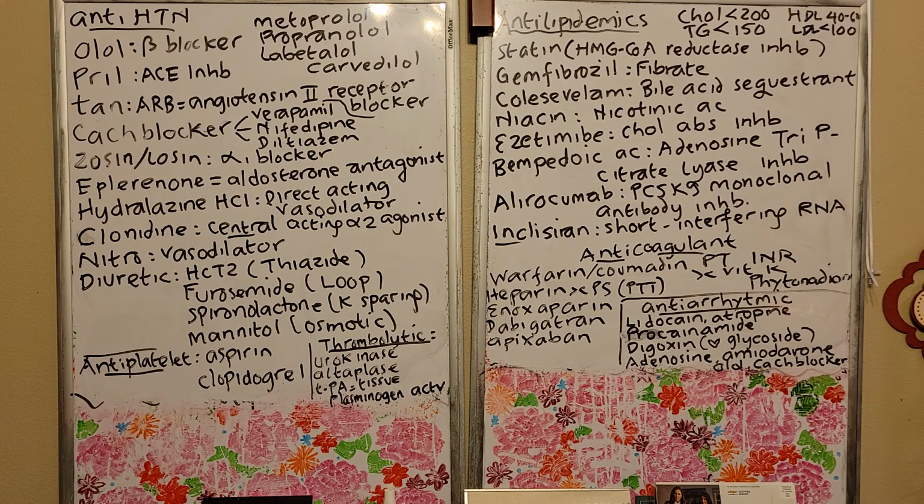Alright, and then clonidine. Clonidine is your central acting alpha 2 agonist, right? Central acting alpha 2 agonist. Just remember central. This is central agonist. Agonist means they work together, right? Antagonist means against. But this is agonist, so they work together. So central acting alpha 2 agonist.